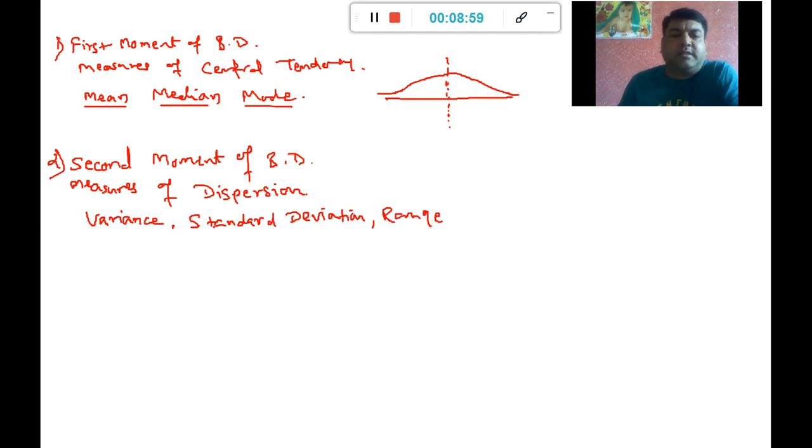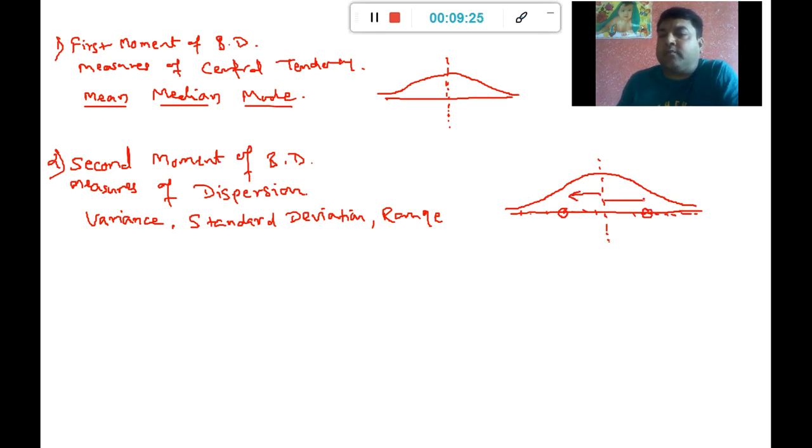So when we were discussing or learning this, we were actually talking about, if this is my center and this is the data points available on my axis and this is the distribution I am having, then I am talking about how far away each data point is lying in the plot from the center.